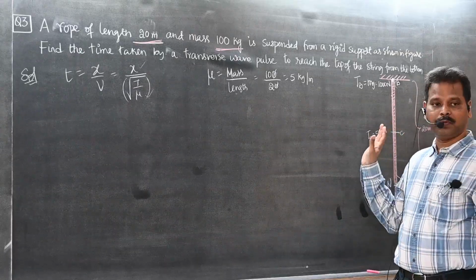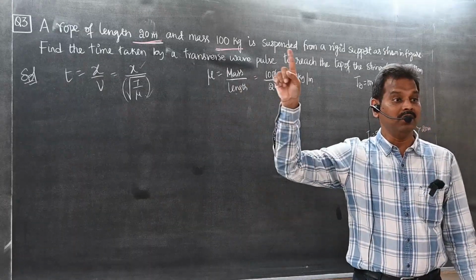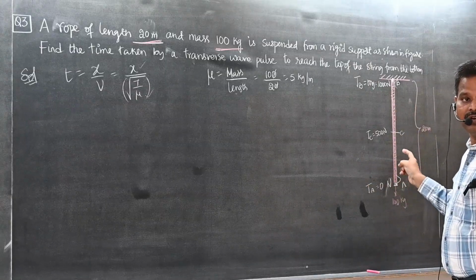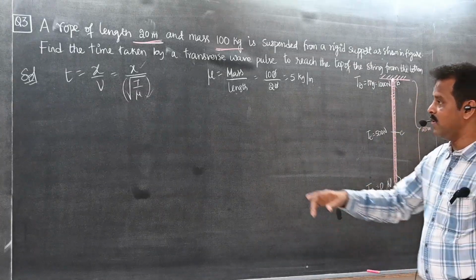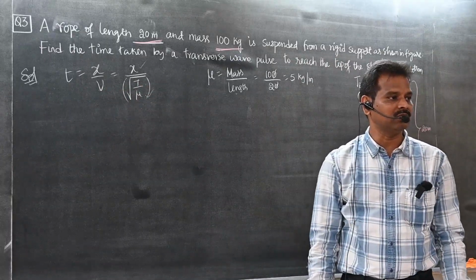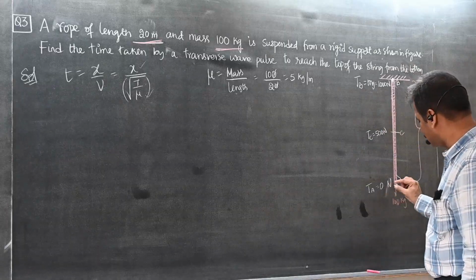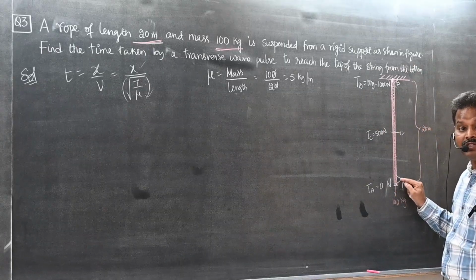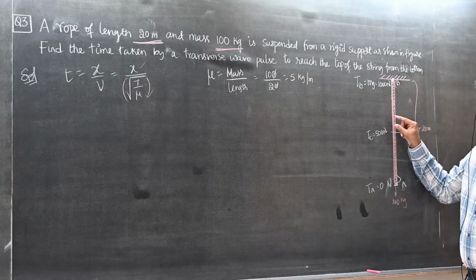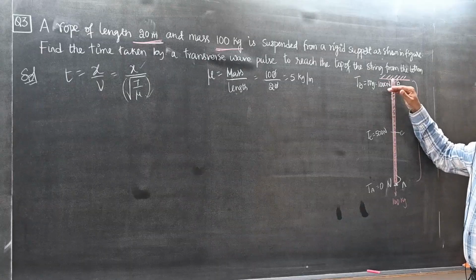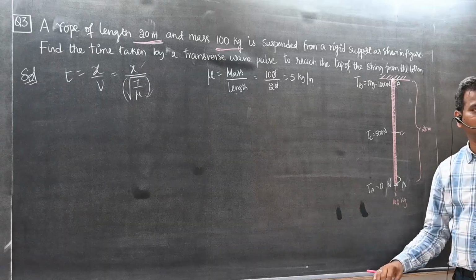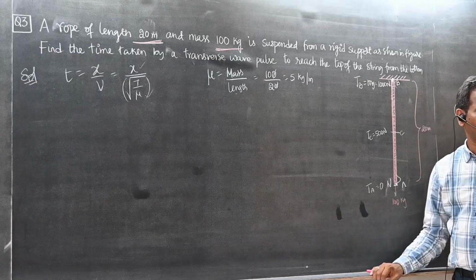Students, this problem is not similar to the previous problem. In the previous problem, tension throughout the wire is constant. Here, tension is changing from point to point. Whenever tension changes, the speed of the pulse also changes. Initially, when tension is 0, speed is 0. That means this pulse is starting from rest. As it goes up, tension increases, and as the tension increases, velocity or speed also increases. First we will see how that speed changes and how much time it will take.